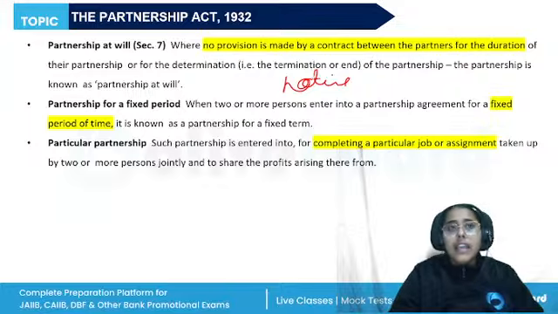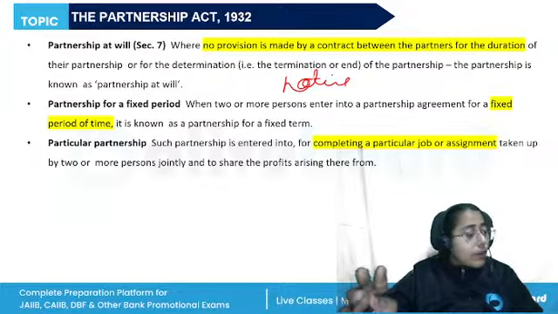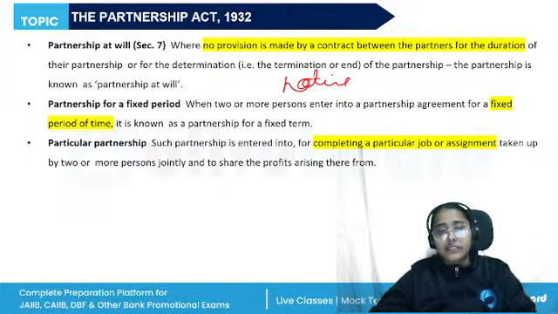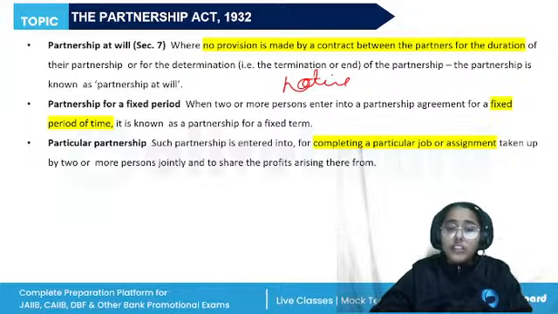For example, the selling of mangoes for the summer season only. Then there is a particular partnership for a particular job or assignment, which is taken up by two or more persons who have decided to share the profits. For a particular task the partnership has been formed, and once the task is over, the partnership will get over as well. So these are the three types of partnerships given in the Partnership Act.